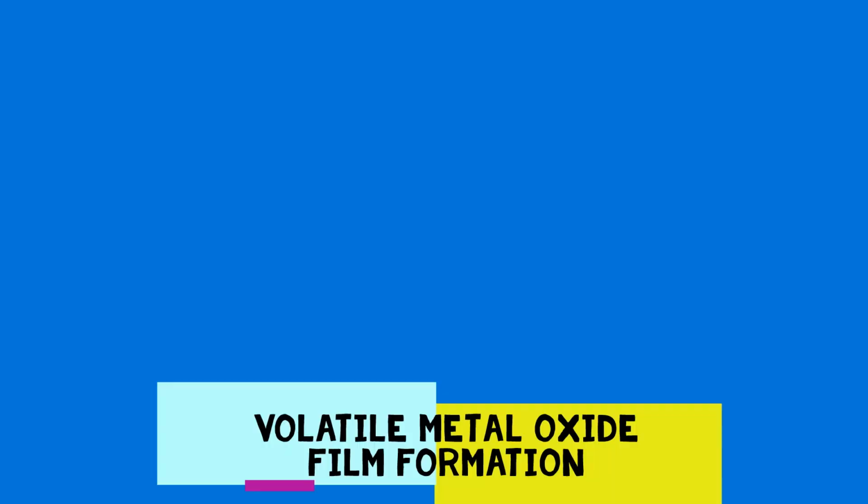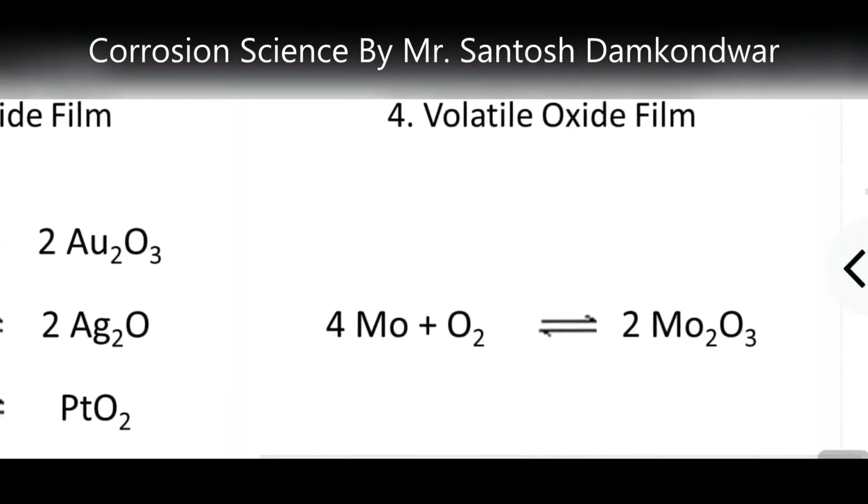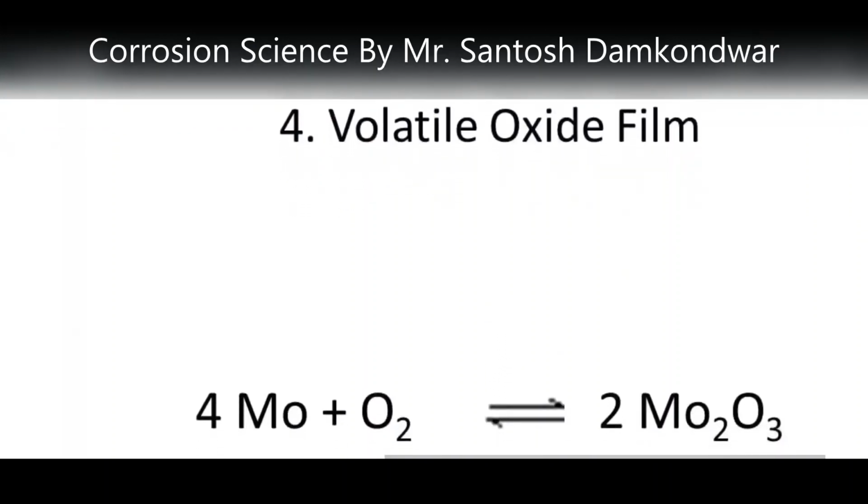Finally, we can talk about the volatile metal oxide film. Whenever a volatile metal oxide film is formed, the metal oxide is volatile in nature. It means that whenever such a metal oxide is formed, it evaporates slowly, and as it evaporates, it will not be available on the surface. More amount of molybdenum, or more of that particular metal, is exposed to the oxygen, and thereby more and more corrosion occurs.